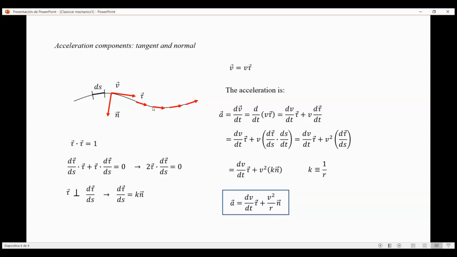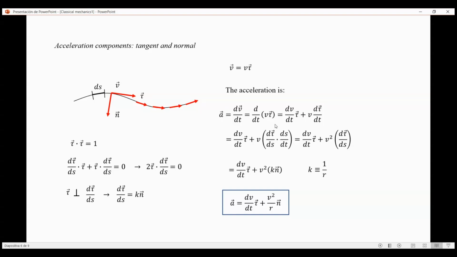This vector is not the same as this, and this. It varies with time, but it varies with the infinitesimal length of arc of the curve. So the derivative of tau with time is the derivative of tau with s, multiplied by the derivative of s with time. But this is simply the speed.